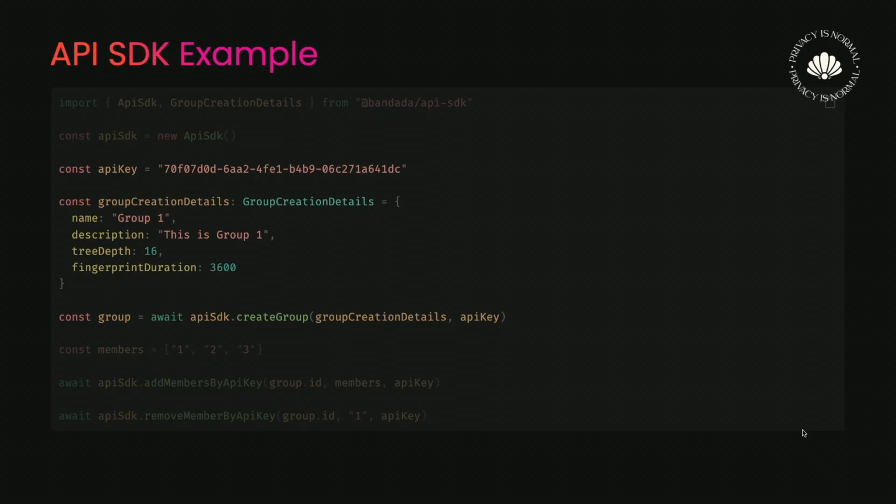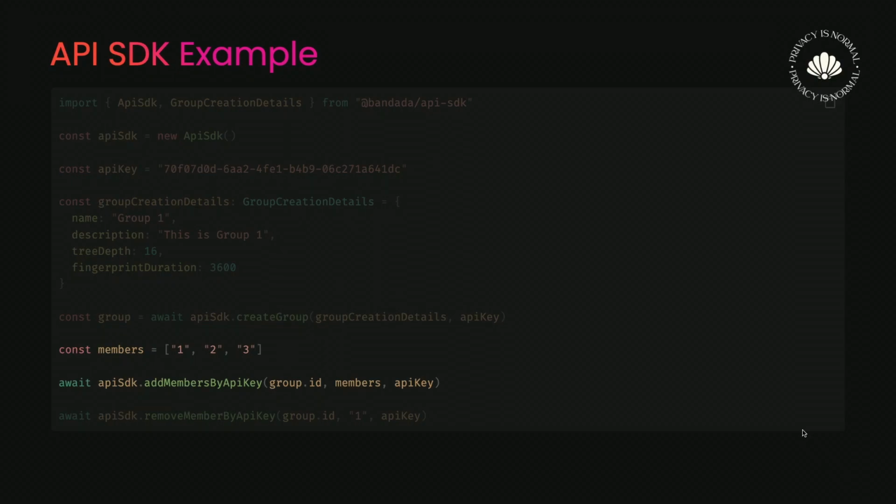There are some others, like getting groups, that you don't need the API key for, but if you want to create a group, you need it. Then you have the group info, and you just call the create group function, and you create the group.